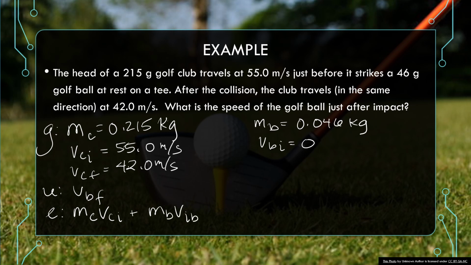There's my two momentums. That has to equal the mass of the club times the final velocity of the club, plus the mass of the ball times the final velocity of the ball.